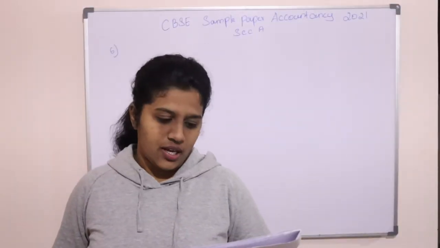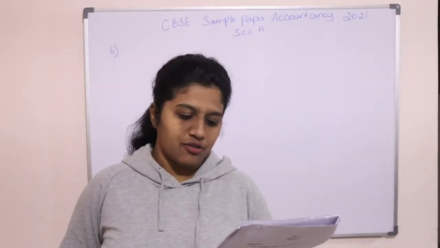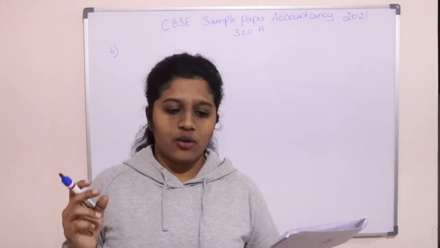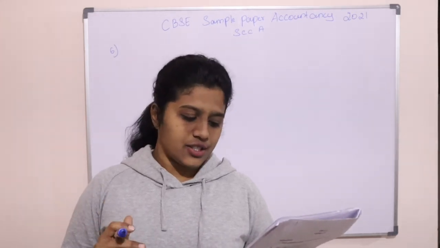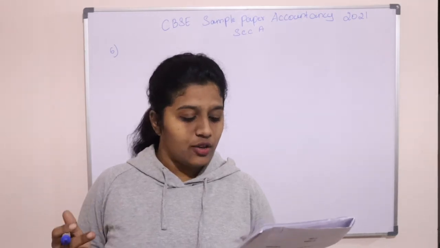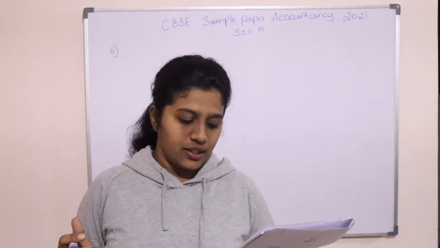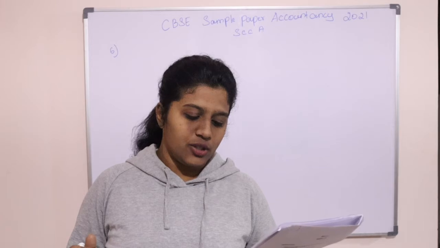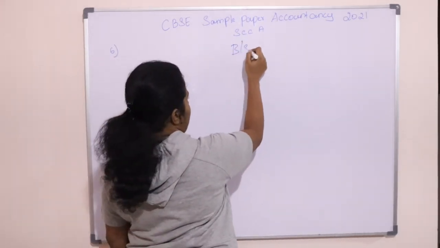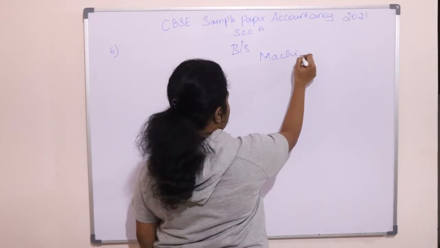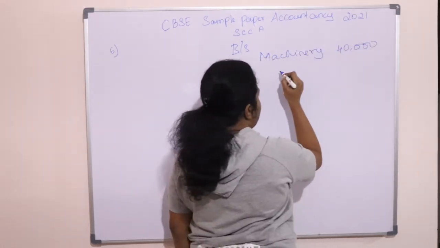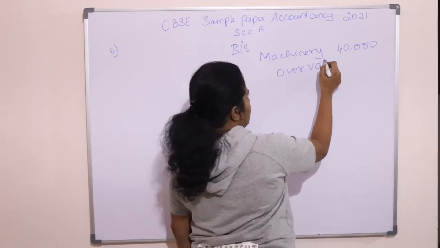The sixth question says, Arun and Vijay are partners in a firm sharing profits and losses in the ratio of 5:1. They have given an old balance sheet and also one adjustment. If the value of machinery reflected in the balance sheet is overvalued by 33.3%, find out the value of machinery to be shown in the new balance sheet. They have given in the old balance sheet machinery as 40,000 and they are telling it is overvalued.